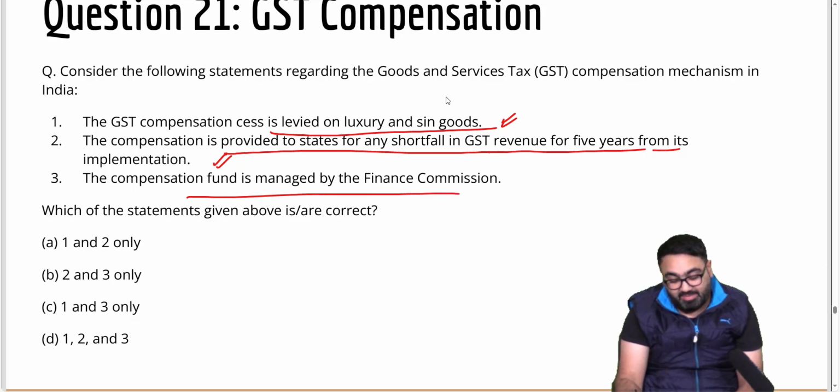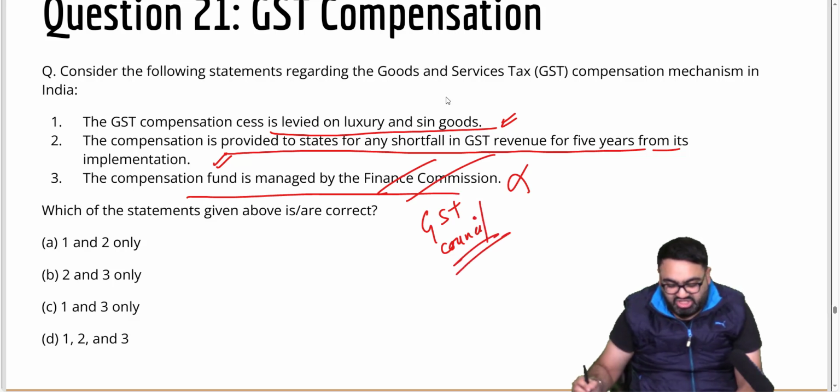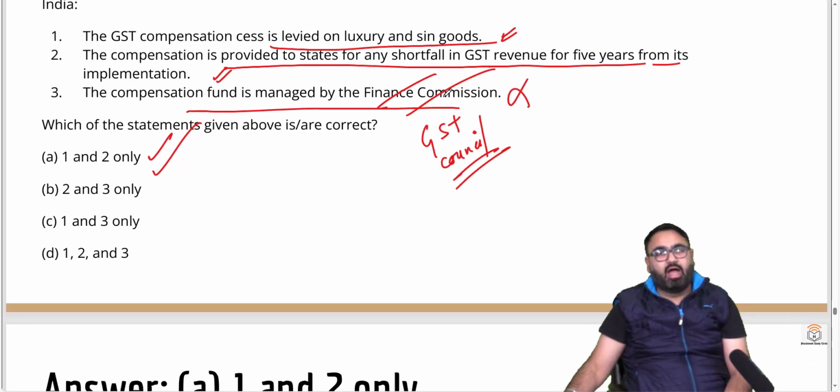Compensation fund is managed by Finance Commission. No. So nothing is managed by Finance Commission as such, because it's not a permanent body. It is managed by the GST Council. The answer here is A. 1 and 2 here are correct.